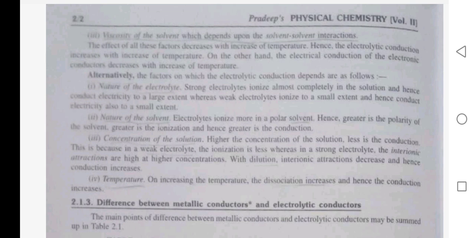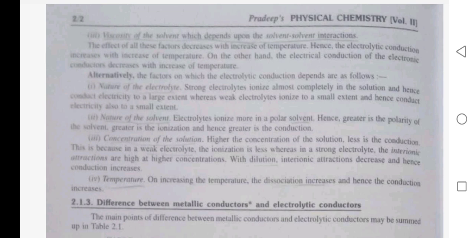Nature of the electrolyte. Strong electrolytes ionize almost completely in the solution and hence conduct electricity to a large extent, whereas weak electrolytes ionize to a small extent and hence conduct electricity also to a small extent. Nature of the solvent. Electrolytes ionize more in a polar solvent, hence greater is the polarity of the solvent, greater is the ionization and hence greater is the conduction.